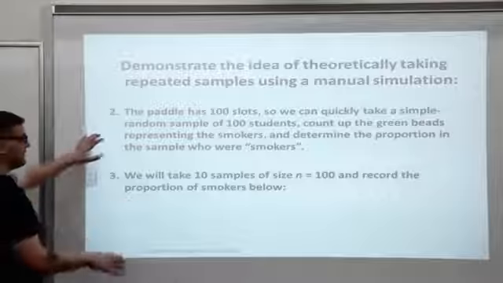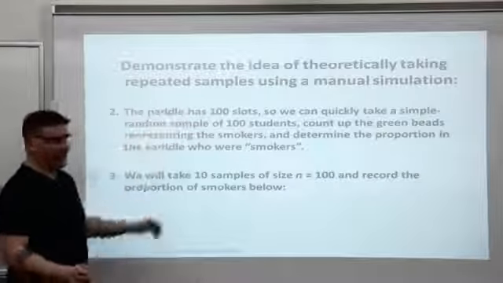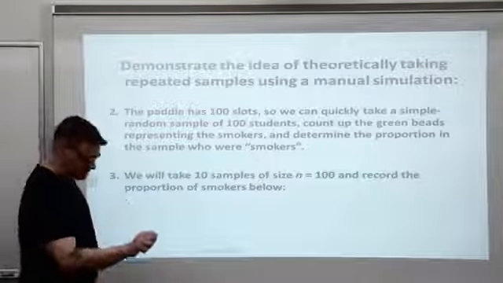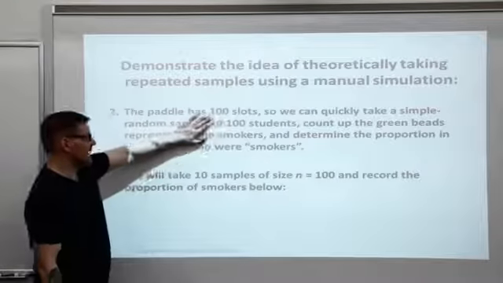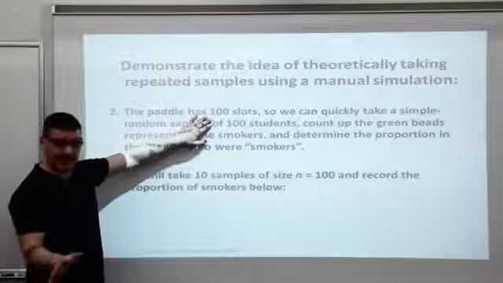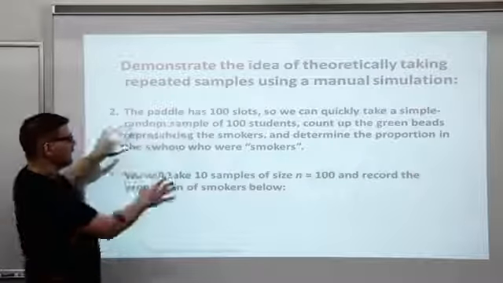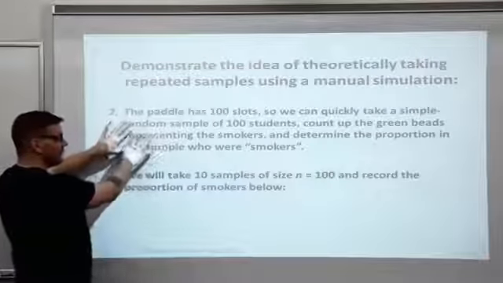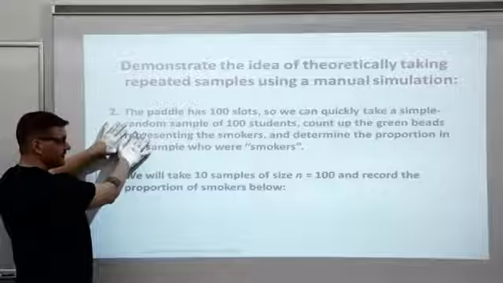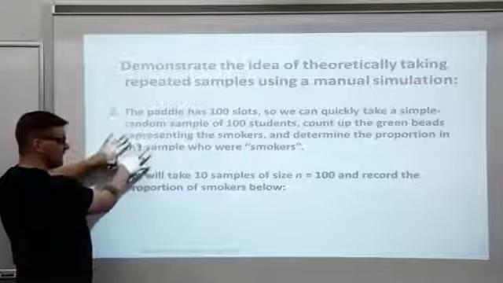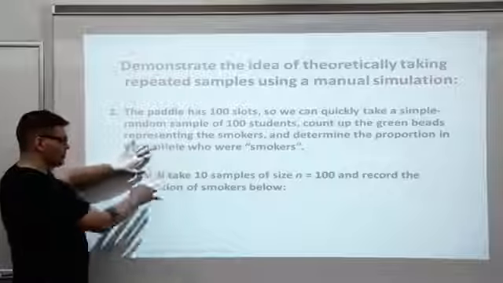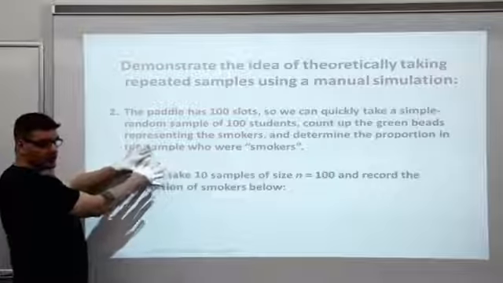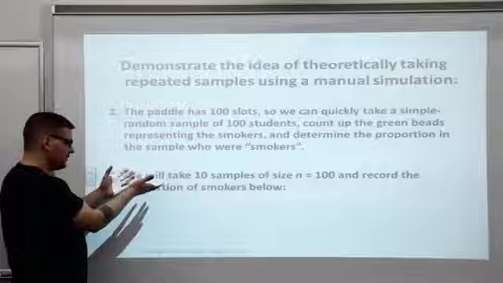Number two, we'll show you in just a second. I have a box of beads, and then there's a paddle, and with the paddle I can just scoop 100 really quickly, and the 100 is simulating our sample size of n equals 100 students. We're going to take multiple simple random samples of 100. We're going to count up the green beads representing the smokers, and then each time we're going to figure out what proportion in the sample were smokers. So what percentage were green out of 100.